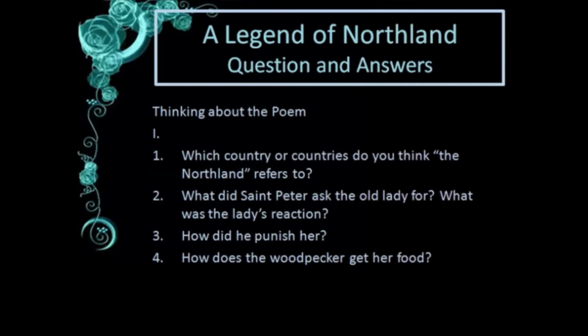So here is the last part of our question answer. Which country or countries do you think the Northland refers to? Now the Northland is anything around the North Pole. The countries around the North Pole are Russia, Norway, Canada, Greenland. So any of the countries can be Northland.